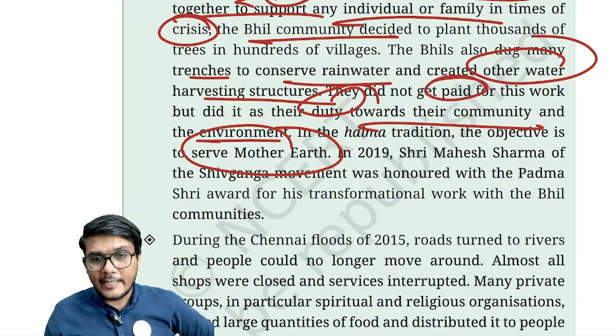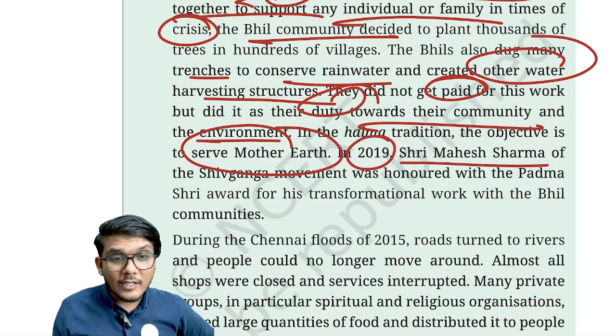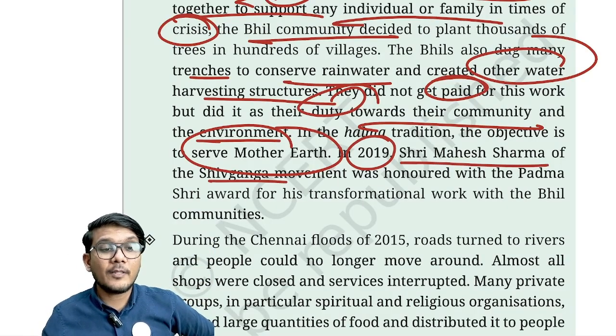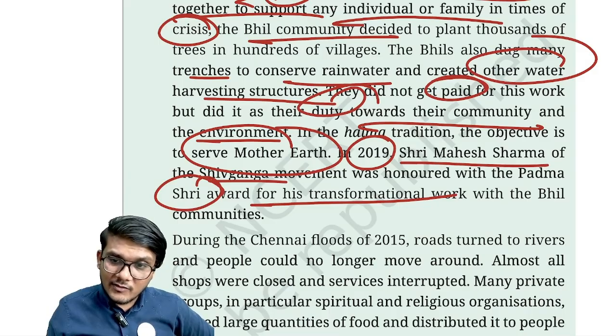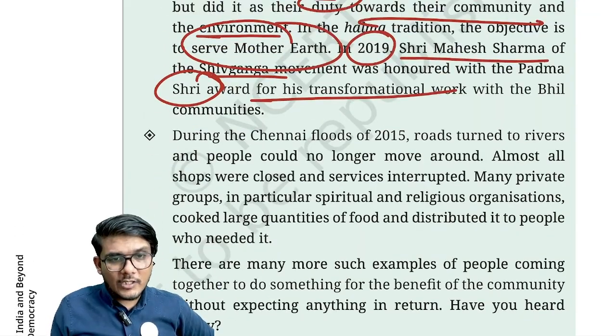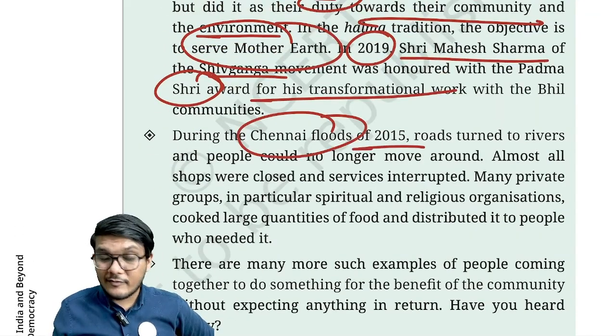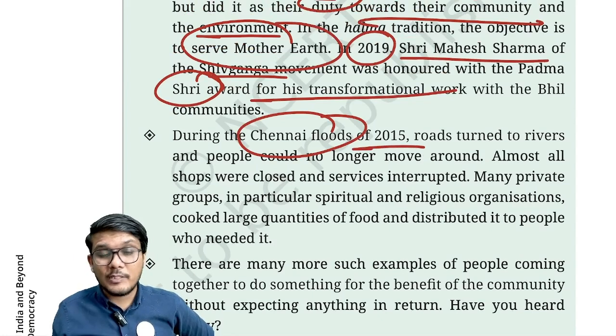In 2019, Shri Mahesh Sharma of the Shivaganga movement was honored with the Padma Shri award for this transformational work with the Bhil communities. In the same fashion, during the Chennai floods of 2015, the roads were converted into rivers and water streams, and people could no longer move around. So what happened?